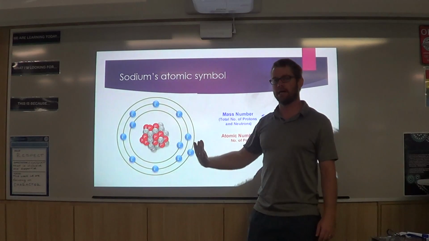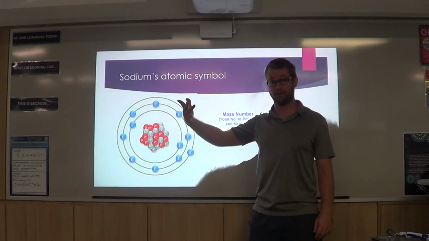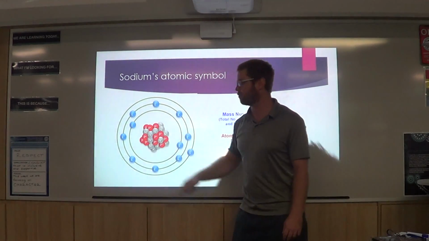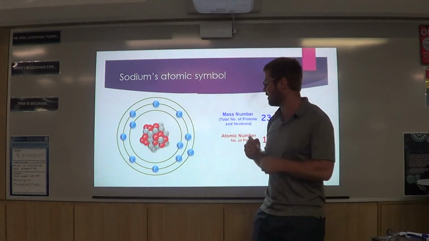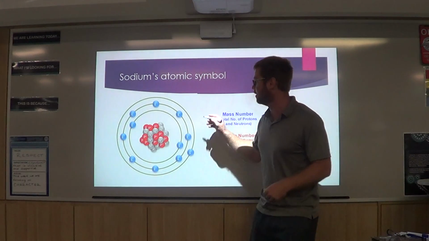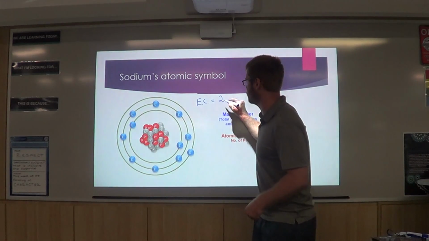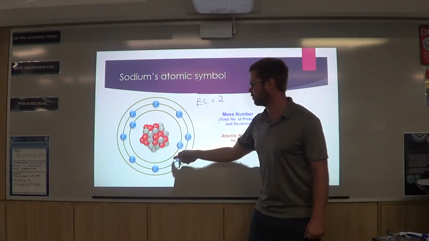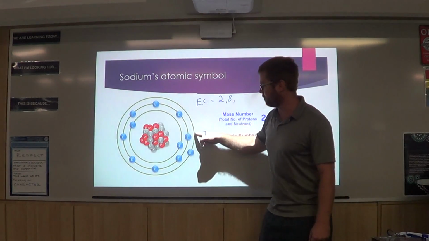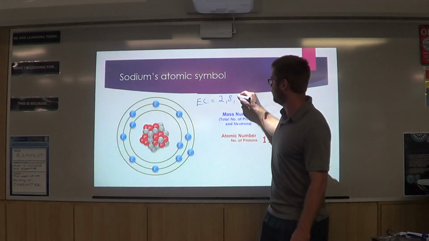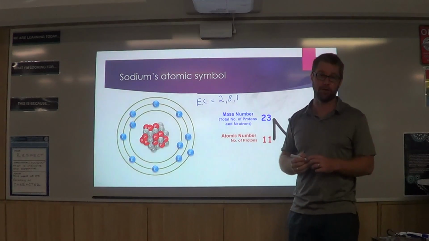And they've got to fill those shells from the inside out, 2 in the first shell, 8 in the next shell. If we need a third shell, we go to a third shell. So let's have a look. We've got 2 electrons in the first shell. Let's write the electron configuration for this guy as we go. So his electron configuration, EC, equals 2 electrons in the first shell, 8 electrons in the second shell, and we've got 1 more shell. There he is. We've got 1 electron in the third shell. 2, 8, 1. That is the electron configuration for sodium.